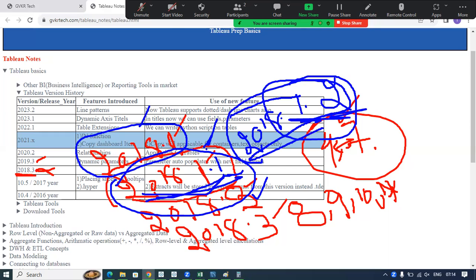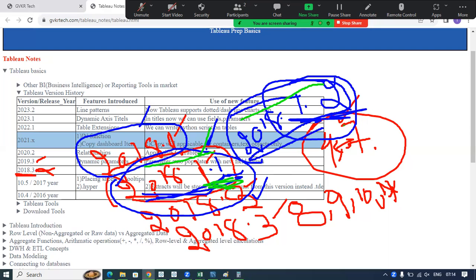So there are no new features between 18.1.1 and 18.1.2 versions. There are no new features, but if they have any issues because of introducing new features in 18.1.1 version, they are solving those issues.